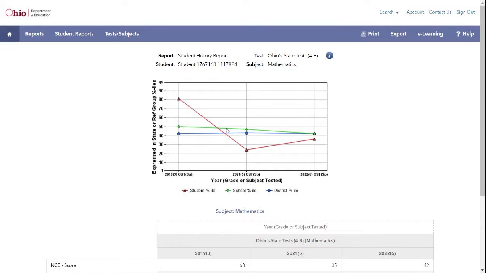If you see, there was a giant drop from 3rd grade to 5th grade. What happened to 4th grade? Well, if you remember, in 2020, there was no testing due to the COVID virus. We have 21, see an increase. So the student grew from 2021 to 2022.